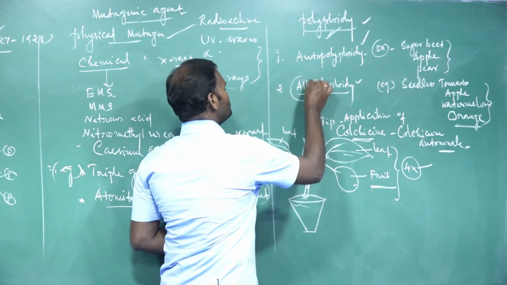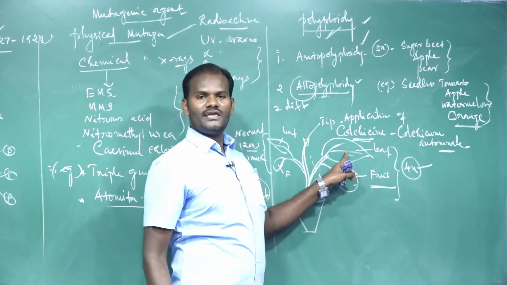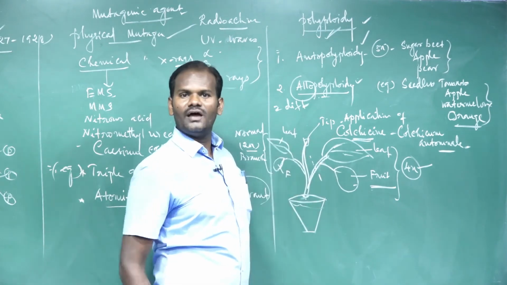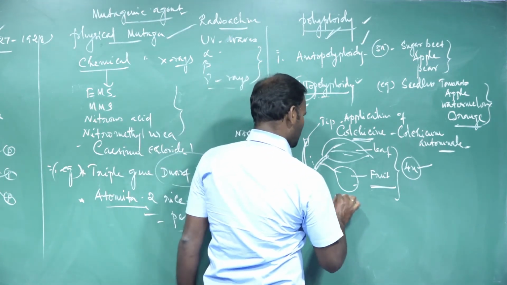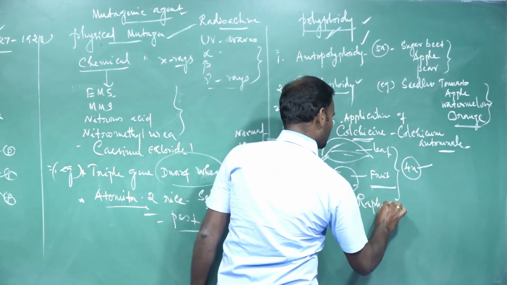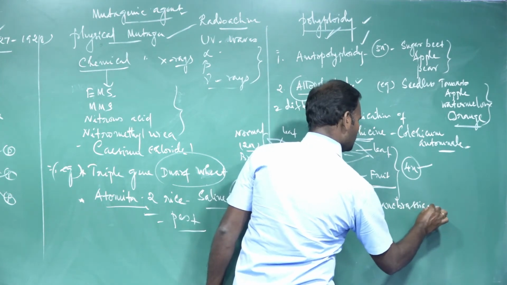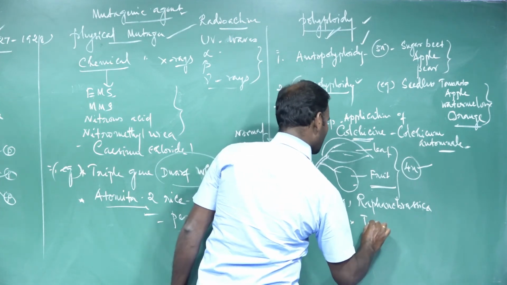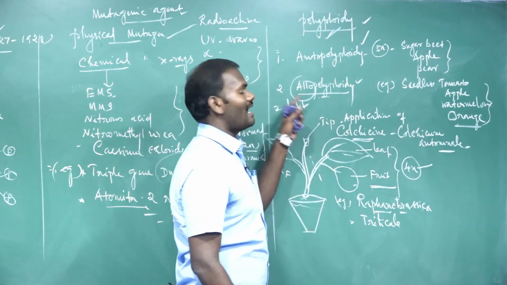The word allo means two different plants. I mean multiplication of chromosomes initially derived from two different species. These are called allopolyploid. In the previous class I already pointed this out. For example, Raphanobrassica. Another one, triticale. These are the examples for allopolyploid.